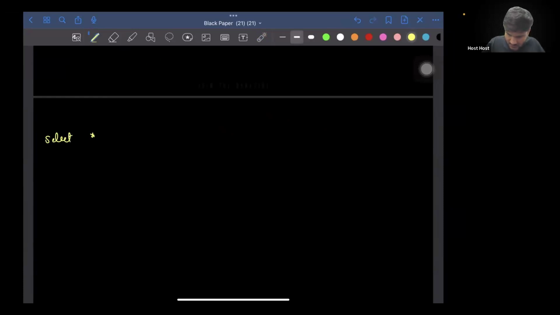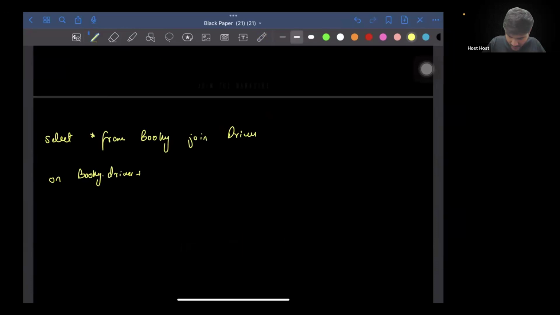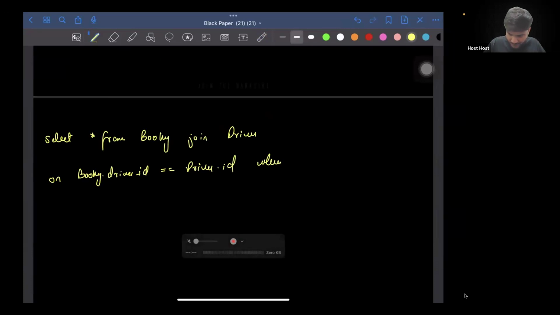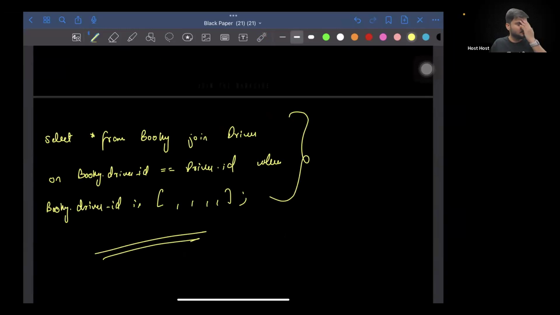Select star from booking join driver on booking.driver_id equals driver.id, where booking.driver_id in, and you pass the IDs. Remember, you guys suggested a query like this.